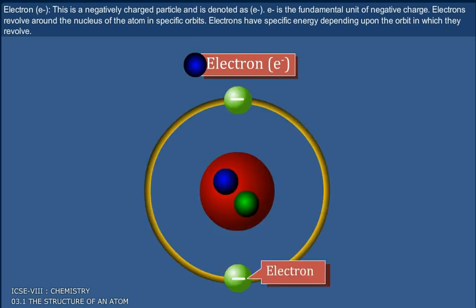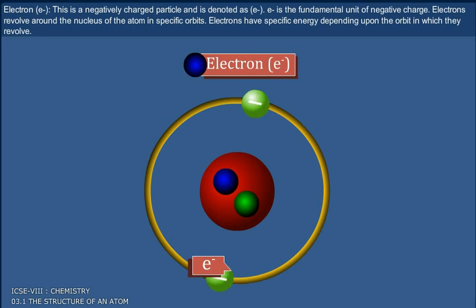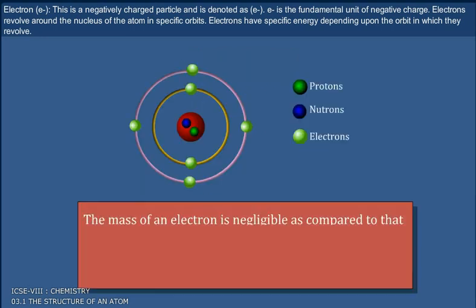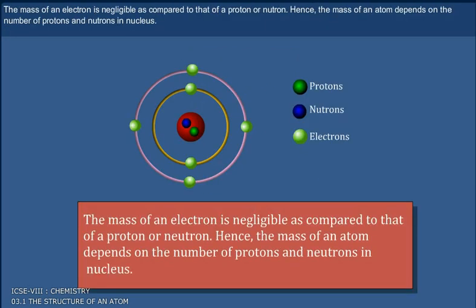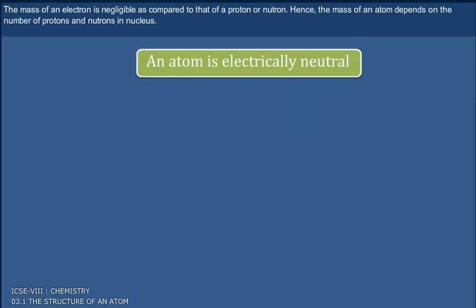Electron, that is, the negatively charged electron. This is a negatively charged particle and is denoted as e minus. The electron is the fundamental unit of negative charge. Electrons revolve around the nucleus of the atom in specific orbits. Electrons have specific energy depending upon the orbit in which they revolve. The mass of an electron is negligible as compared to that of a proton or neutron. Hence, the mass of an atom depends upon the number of protons and neutrons in the nucleus.